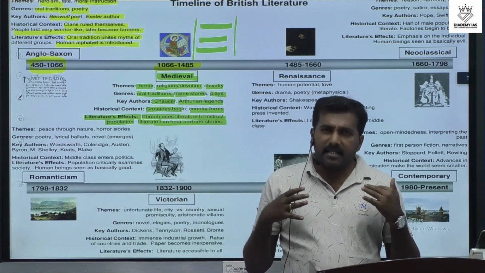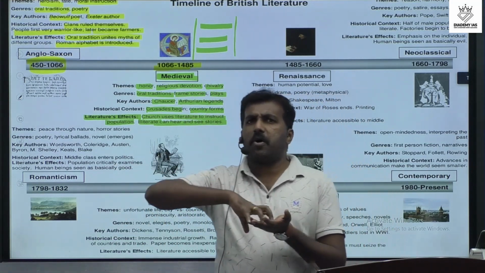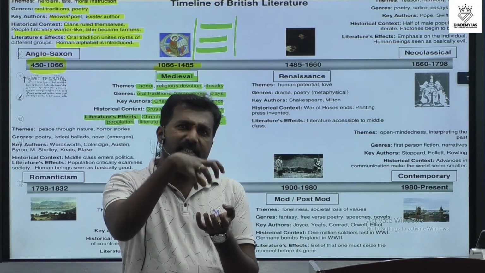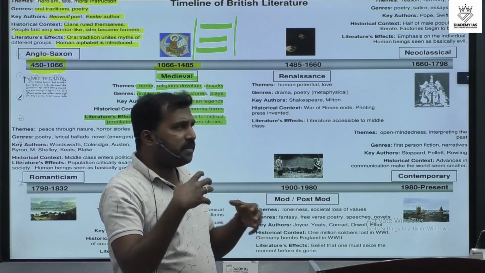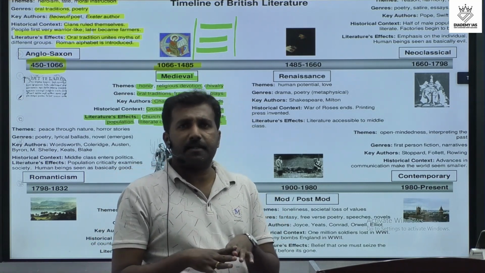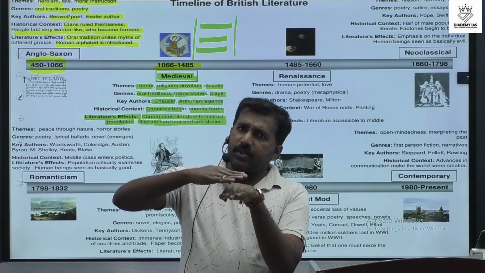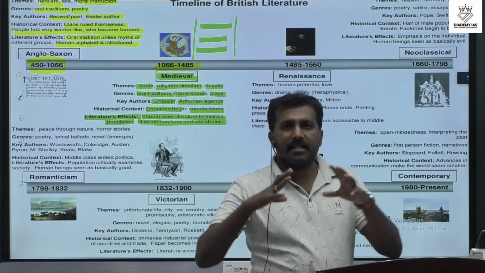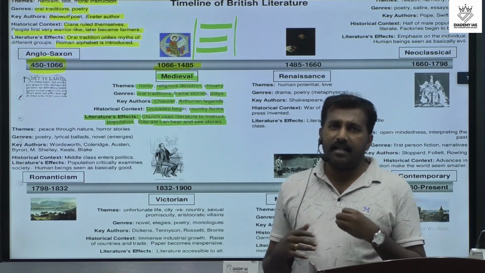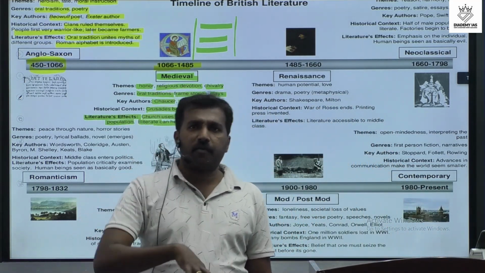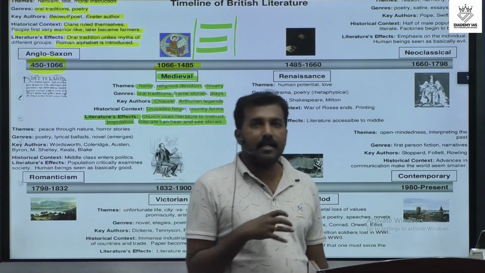Gradually the Norman arrival created an enmity in the minds of the Anglo-Saxon people, and it changed into a national awakening, an awareness, and they tried to fight against the Normans. It also influenced English literature.